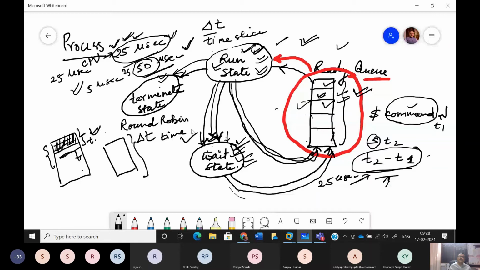Why is it called round robin? Because it is cyclic in nature. Just suppose I have only one book and I have to share it in my class. I have a class of 60 or 70 students, so obviously I need some strategy to share that book among all my students. I can fix some time. Like if I give that book to the first person, roll number 1, I ask that they return the book in 1 day. After one day, that person returns the book to me, and I give it to the next person, roll number 2.